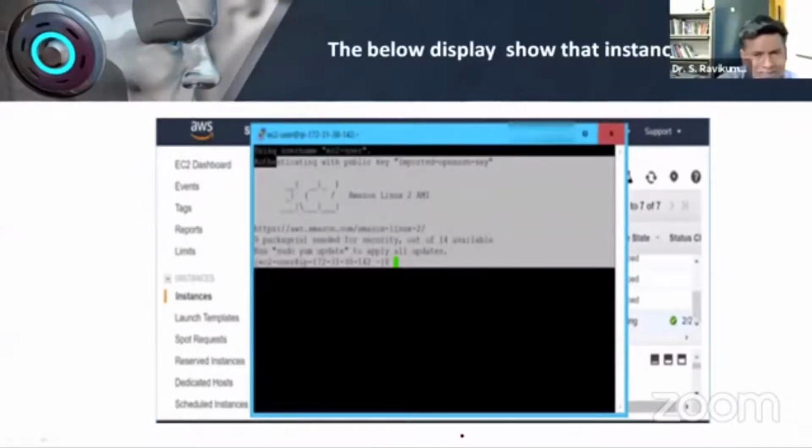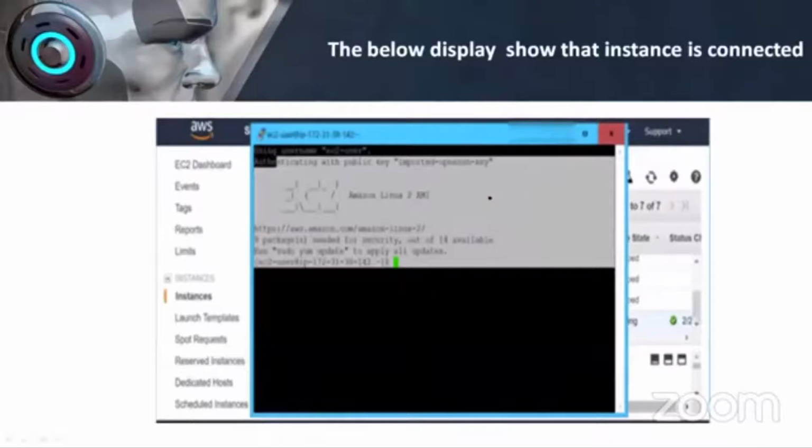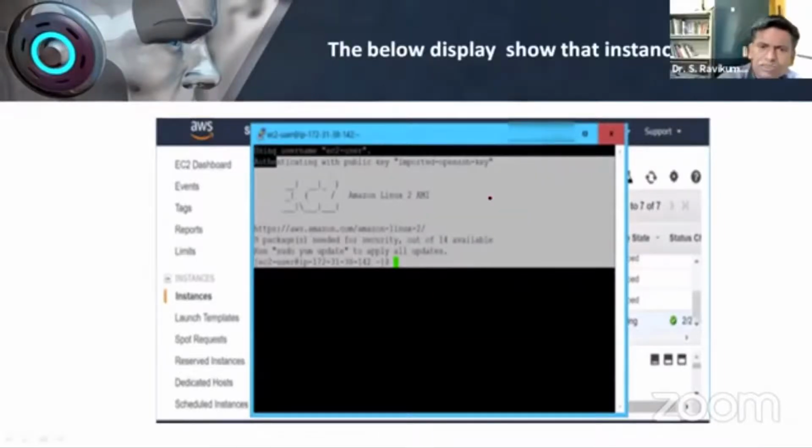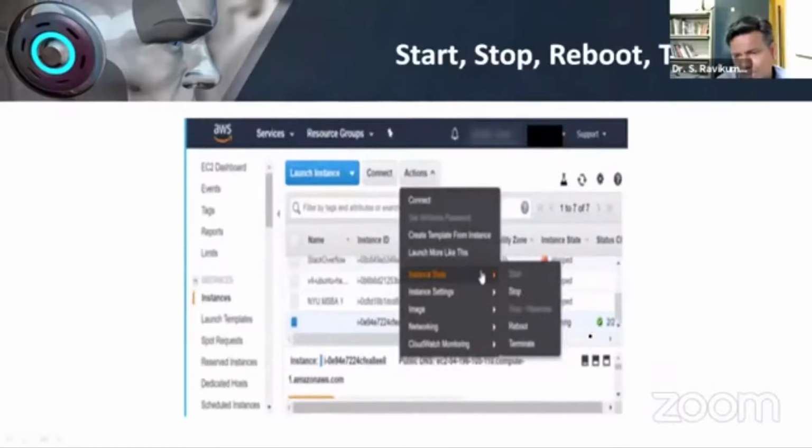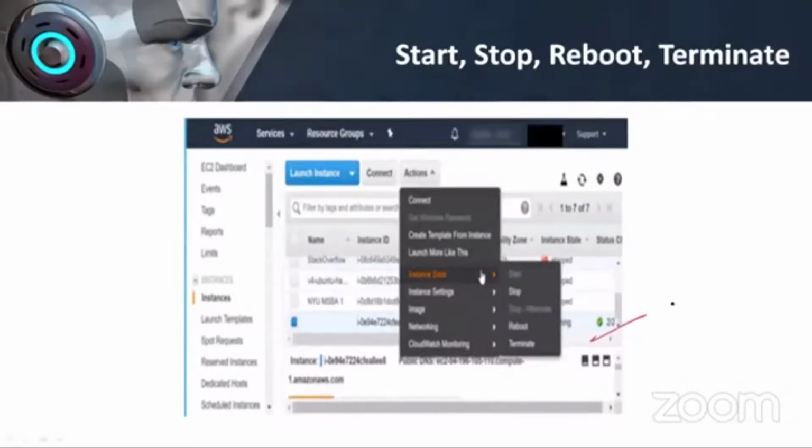Once you have connected, now I have gone into my Linux Amazon server. If this white screen comes, it is understood that you have connected to your Linux environment. Now my system is running. You can see that this part is green, meaning my system is running.